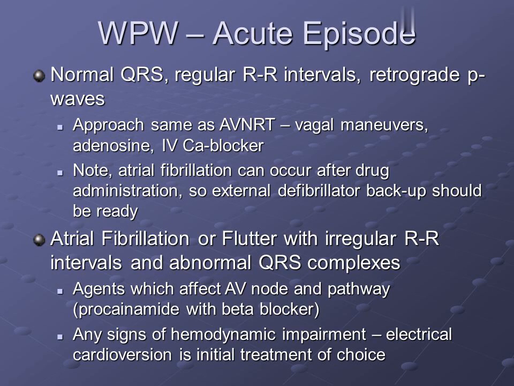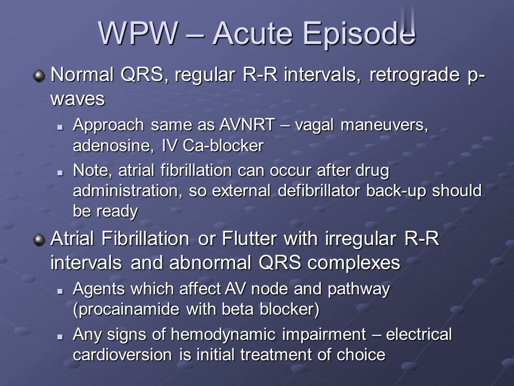WPW acute episode: normal QRS, regular RR intervals, retrograde P waves. Approach is the same as for AVNRT: vagal maneuvers, adenosine, calcium channel blocker. Note, atrial fibrillation can occur after drug administration, so external defibrillator backup should be ready.